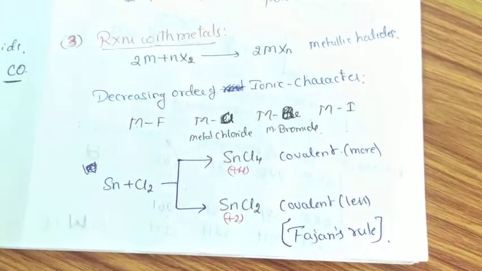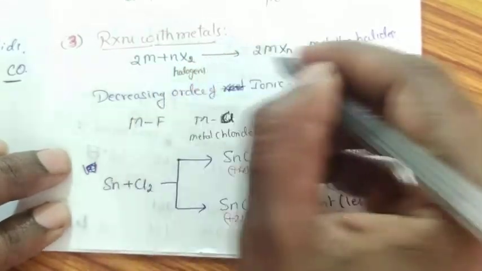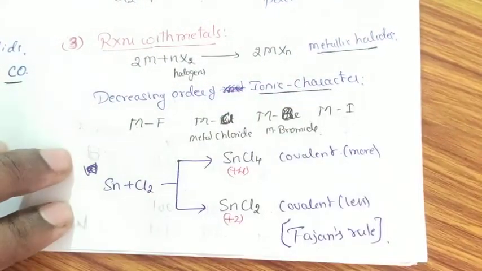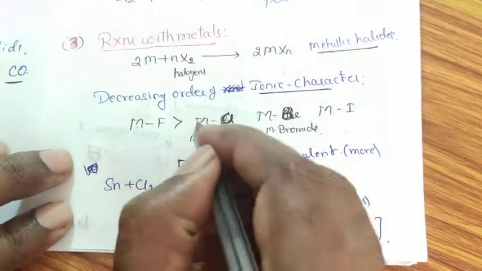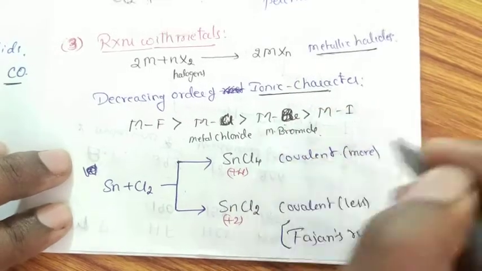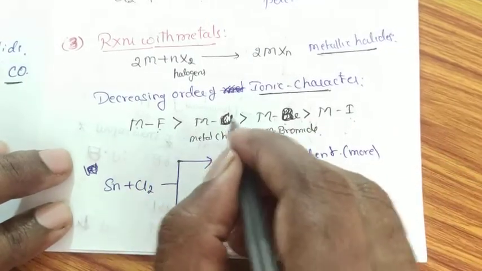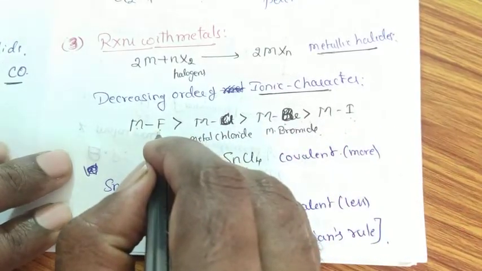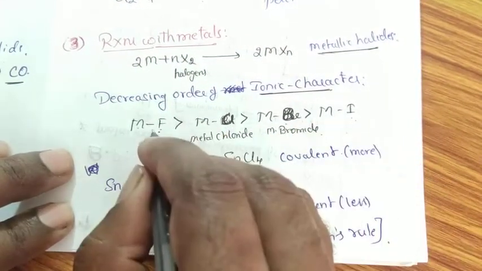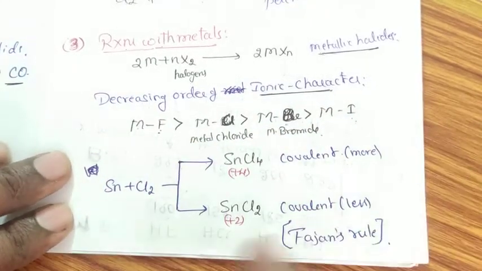Next, coming to reaction with metals. Halogens react with metals to form respective metal halides. As we move down the group, the ionic character of these metal halides goes on decreasing. Metal fluoride is more ionic than chloride, more ionic than bromide, more ionic than iodide. The reason is very simple. As I move from fluorine to iodine, the electronegative character decreases. Greater the electronegative character, greater will be the ionic character. But as soon as I move down the group, the electronegative character decreases, automatically ionic property also decreases.